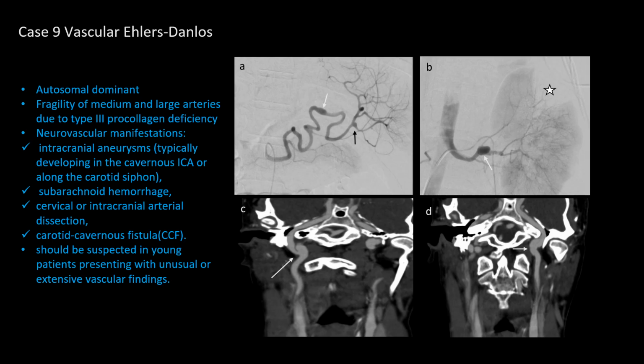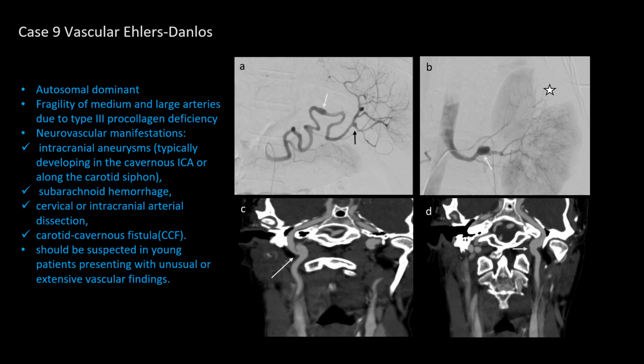Most neurovascular disease reports include intracranial aneurysms, typically developing in the cavernous ICA or along the carotid siphon, subarachnoid hemorrhage, cervical or intracranial arterial dissection, cervical vertebral and carotid artery ectasias, and carotid cavernous fistula. Although uncommon, vascular EDS is a potential cause of stroke in young people and should be suspected in young patients presenting with unusual or extensive vascular findings.